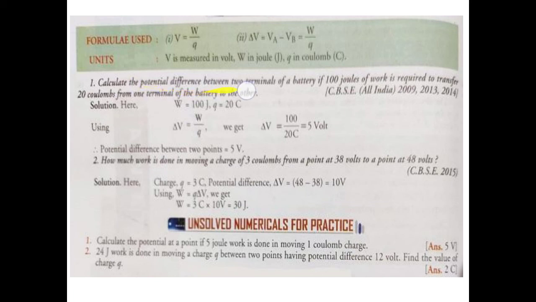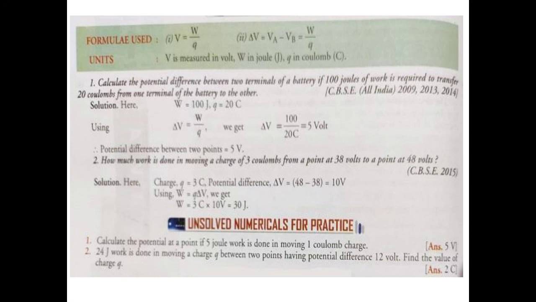Calculate the potential difference between two terminals of a battery if 100 joule of work is required to transfer 20 coulombs from one terminal to the other. So it is simply a formula based question. You will apply the values in the formula and you will get the answer.